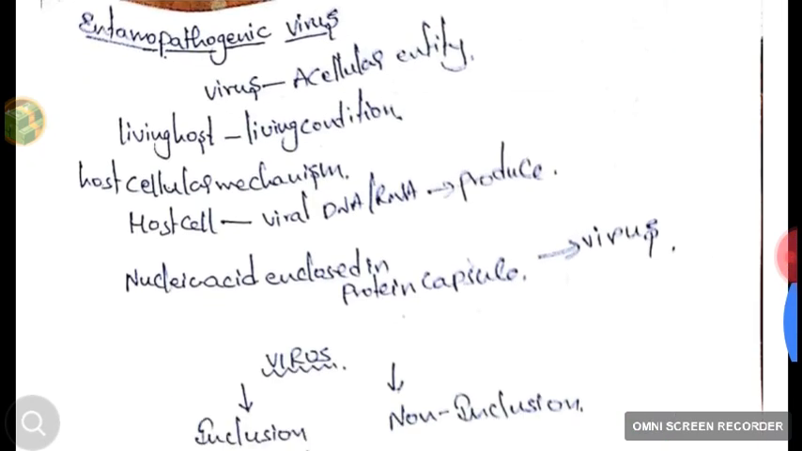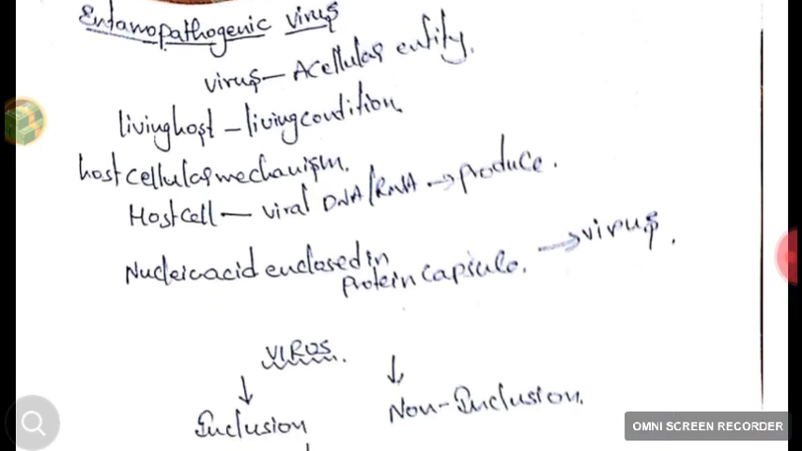Let's have the summary. The virus which causes diseases to the insects is called the entomopathogenic virus. The virus is an acellular entity. It does not have its own cellular machinery. It attacks the host cell and takes charge of the host cellular machinery. The host cell produces the viral DNA or RNA.